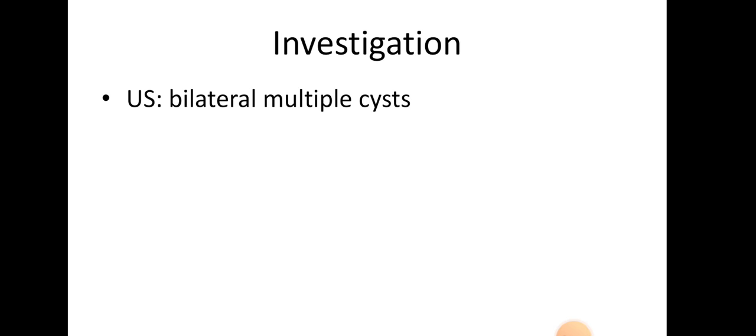The investigation requested is ultrasonography, and there are bilateral multiple cysts. Why did you ask for ultrasonography? Maybe because of renal stones. You think about renal stones, you request ultrasonography or a non-contrast CT scan. By ultrasonography, there are bilateral multiple cysts. He didn't mention this, but it's clear on the picture. You need to recognize this. It might also come as a report from the radiologist telling you there are bilateral multiple renal cysts. This is a characteristic finding for autosomal dominant polycystic kidney disease.